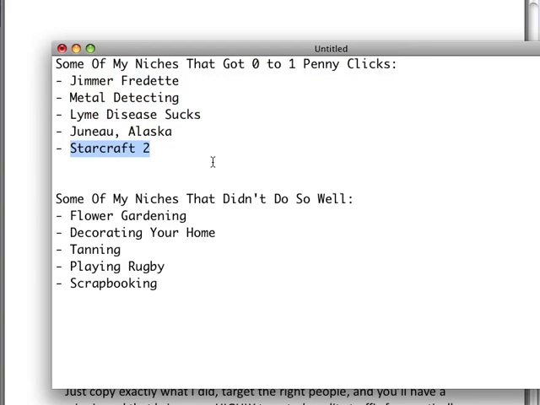With StarCraft 2, going back to that, I know people live and breathe Blizzard Entertainment games. BlizzCon is a huge event for a bunch of gamers, and StarCraft 2 got a lot of publicity, and a lot of people just rave about that. So I hope this gives you an idea of how to select a profitable niche.